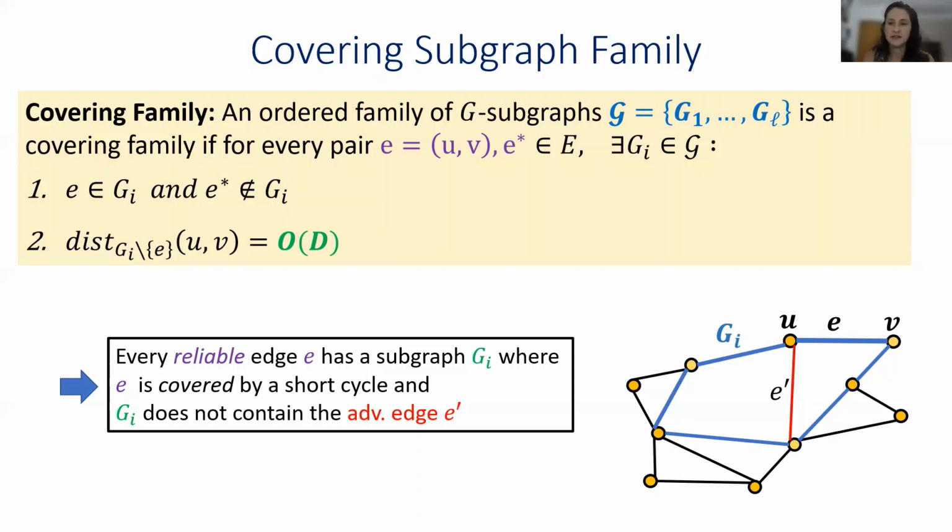So all the edges in Gi are reliable, and when we apply the cycle cover algorithm of Parter and Yogev on Gi in the first step of the algorithm, then the edge E is going to be covered by a good cycle.